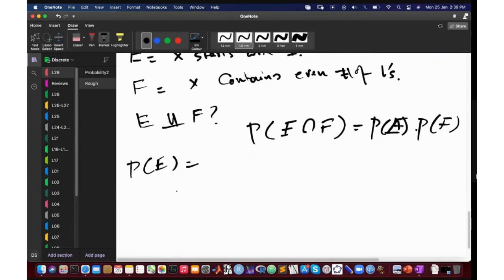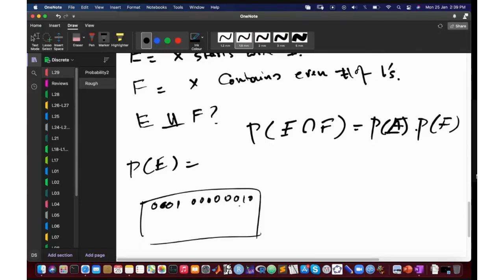How do we compute the probability of E? Look at all the possible strings, okay? 0 0 0 0, 0 0 0 1, 0 0 1 0 and so on. Imagine you have all the strings. How many are there? There are 16 of them.